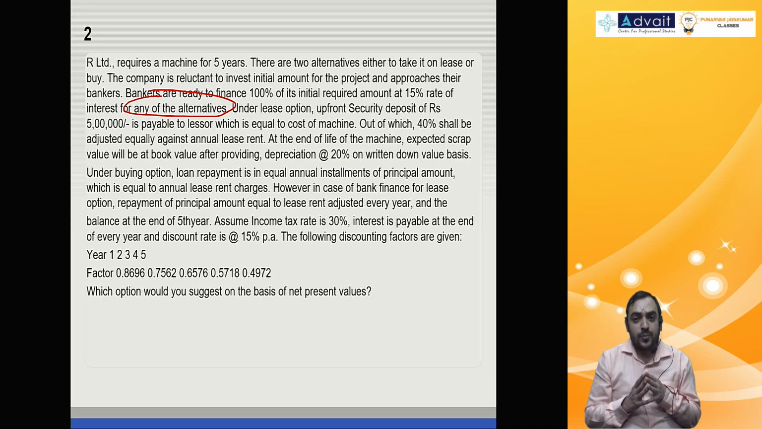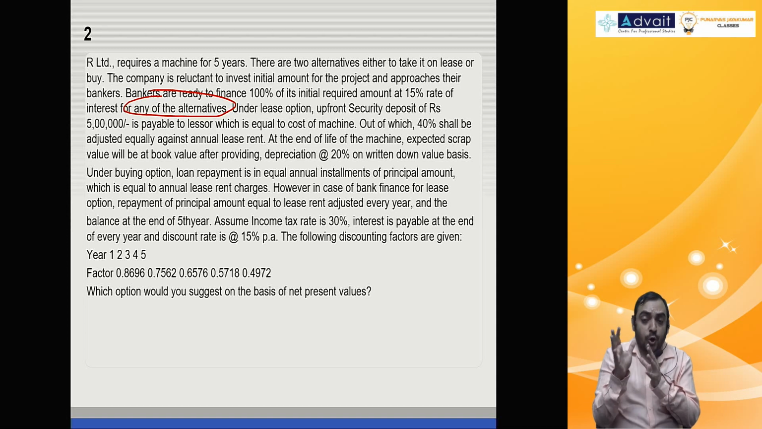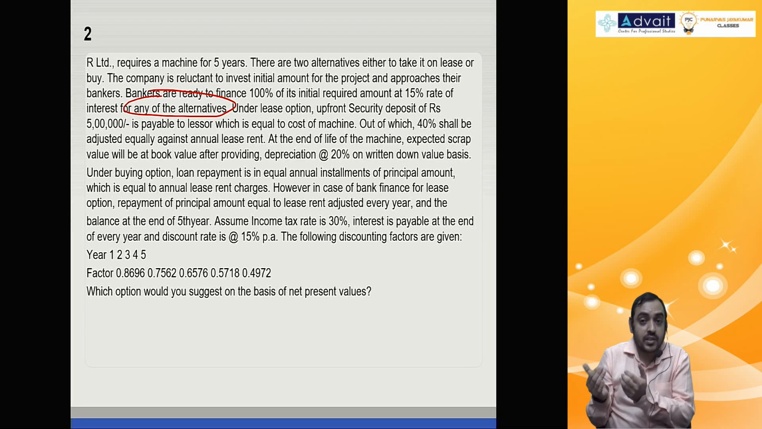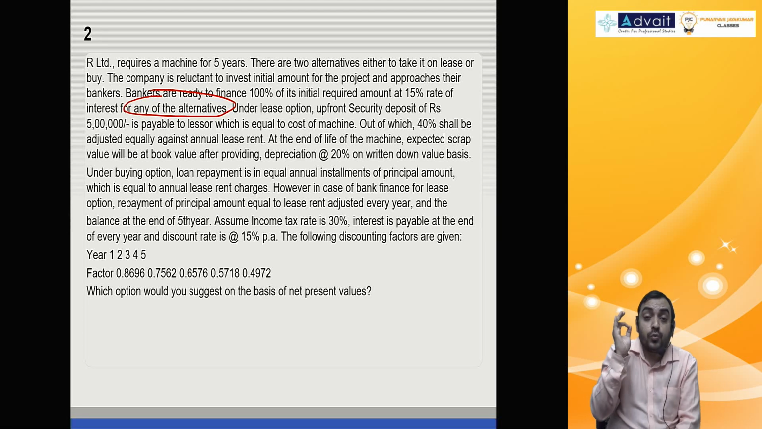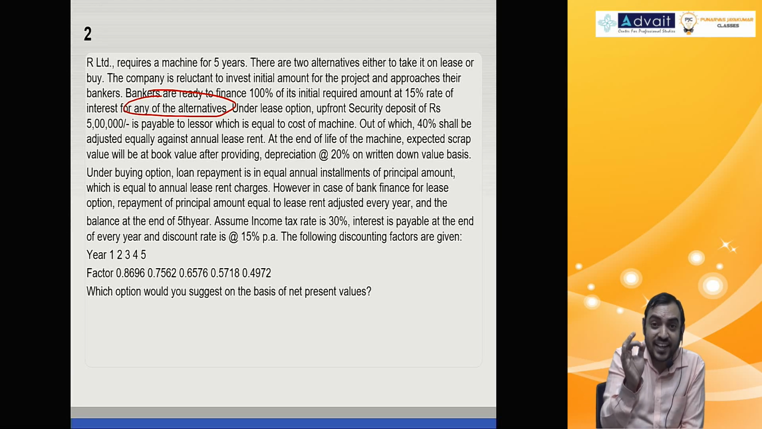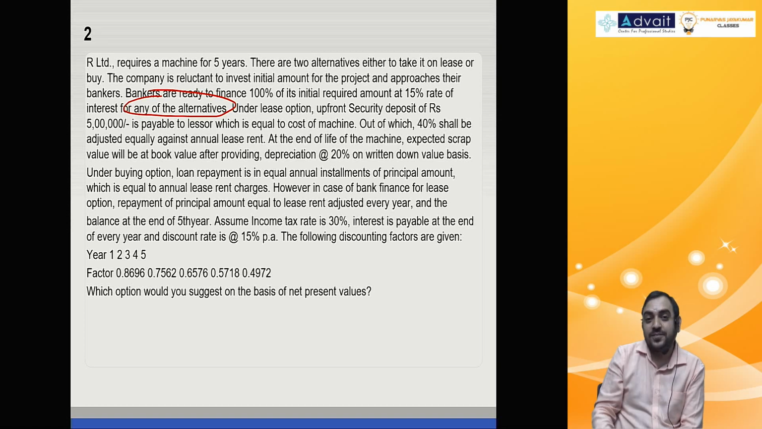Lease alternative, loan alternative, no problem. For the loan alternative, they give you a loan and charge interest, which is normal. Why are they financing the lease alternative? It will come in the next sentence, but I wanted you to think logically.